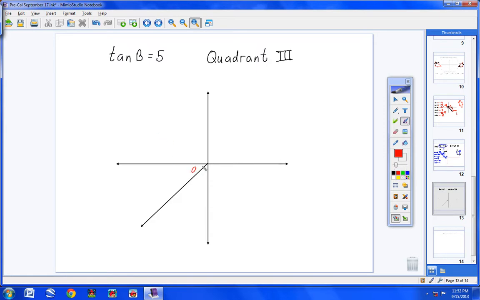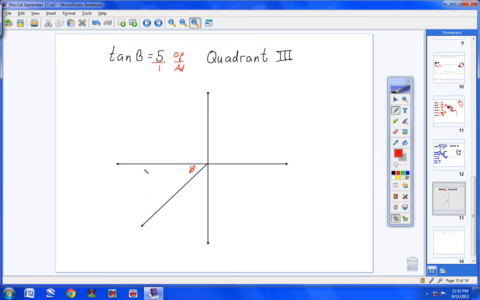So I know that I'm in quadrant 3, and I know my angle here is beta B. And I know tangent of B is what? Come on, guys. Opposite over adjacent, TOA. So this is my opposite side, and this is my adjacent side. So I know that for sure.